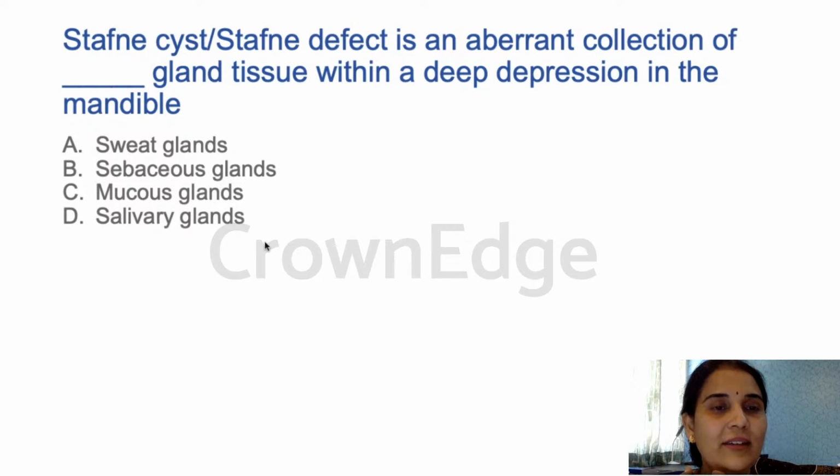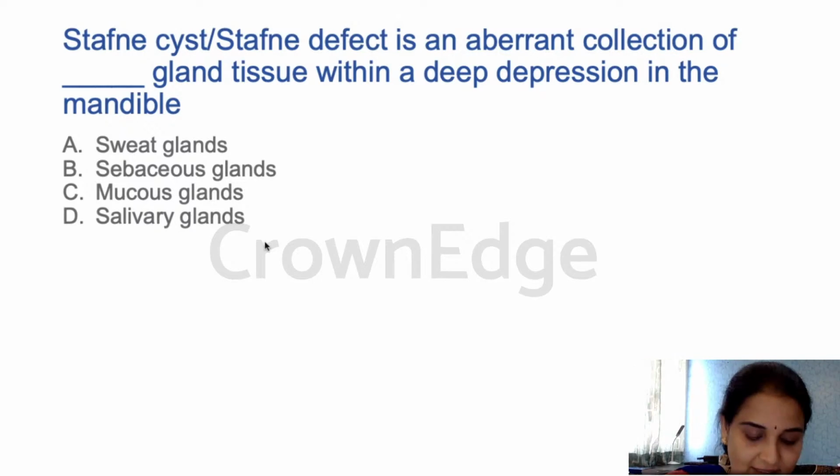Salivary gland is there in the depression in the mandible, which is below the mandibular canal, in the posterior region. So in radiograph it appears as a radiolucency, and that is called Stafne cyst or Stafne defect. It is just a finding actually. We cannot exactly call it an anomaly, but it is a finding. It is just there and appears as an anomaly. That's it, and it is found in the radiograph. So D is the answer for Stafne cyst.